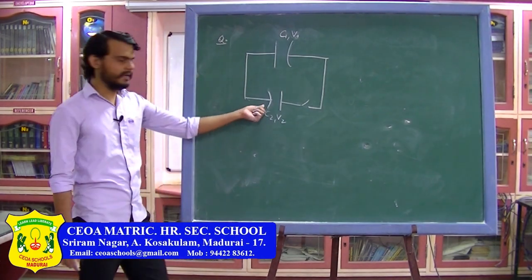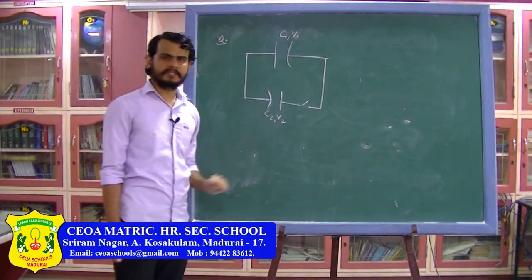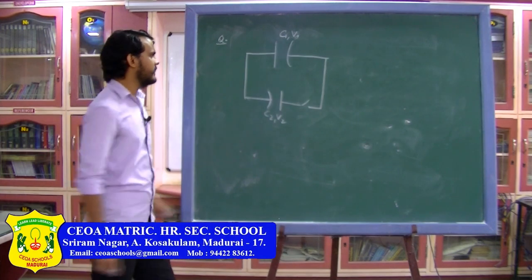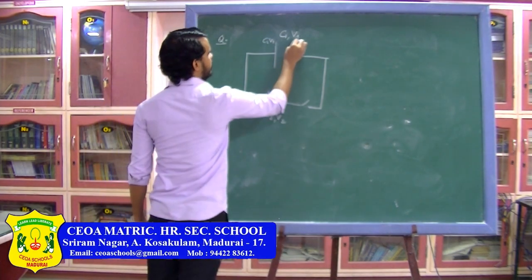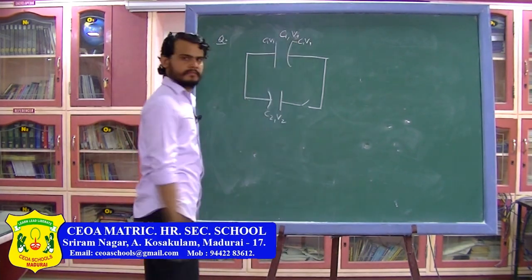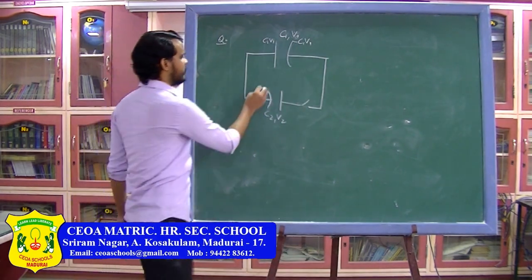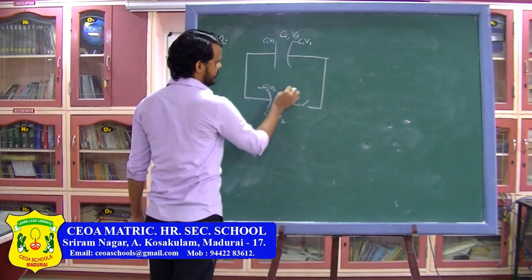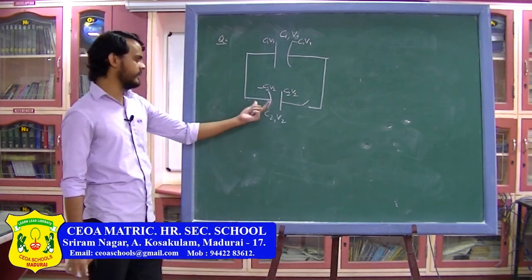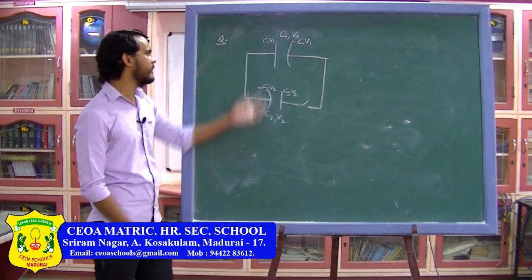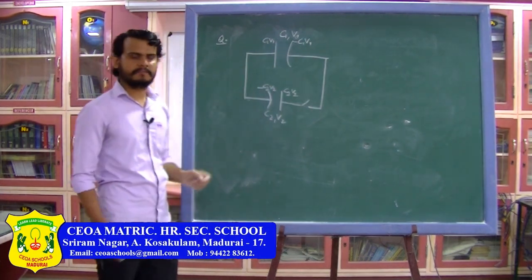Here this plate is negative and this plate is positive. Initially the charge on this plate will be C1 V1 and on this plate the charge will be minus C1 V1. Similarly here the charge will be minus C2 V2 and here the charge will be C2 V2, because this plate is negative and this plate is positive.